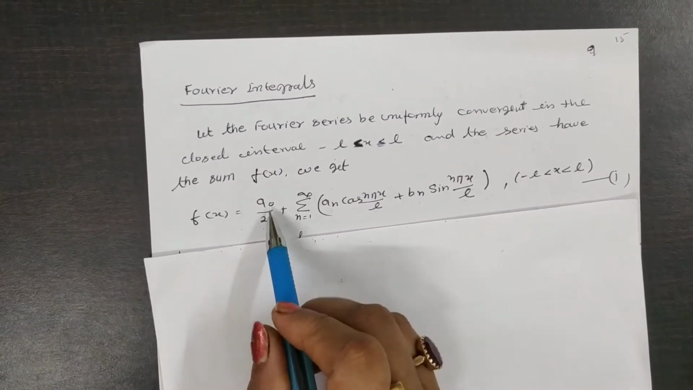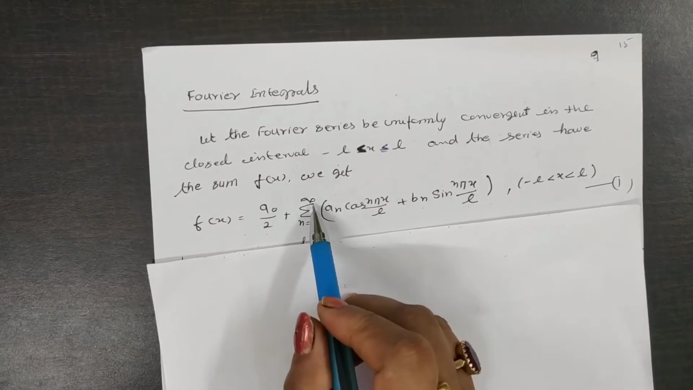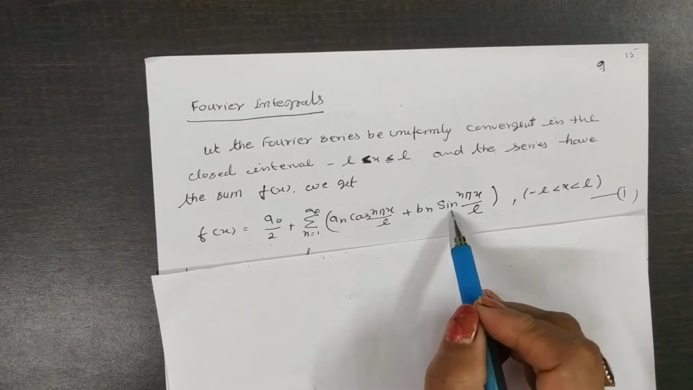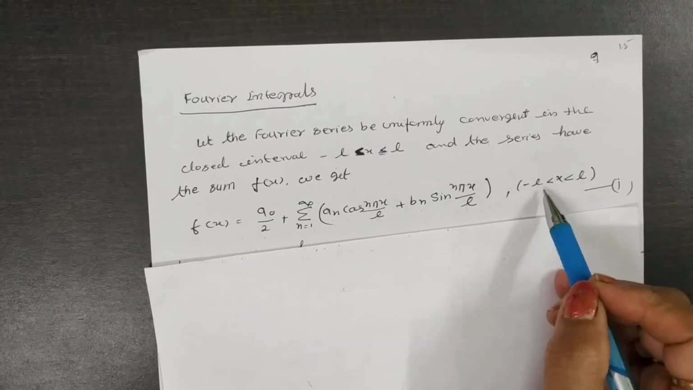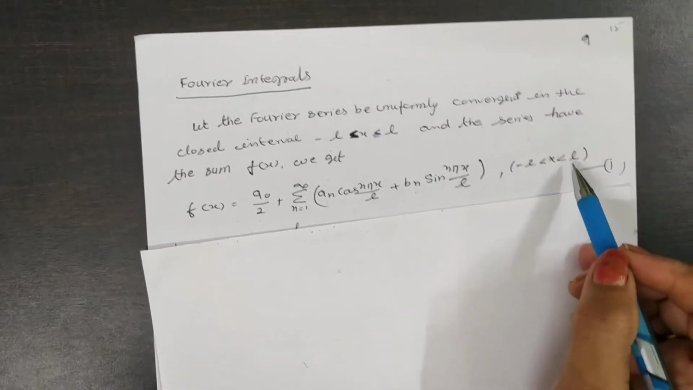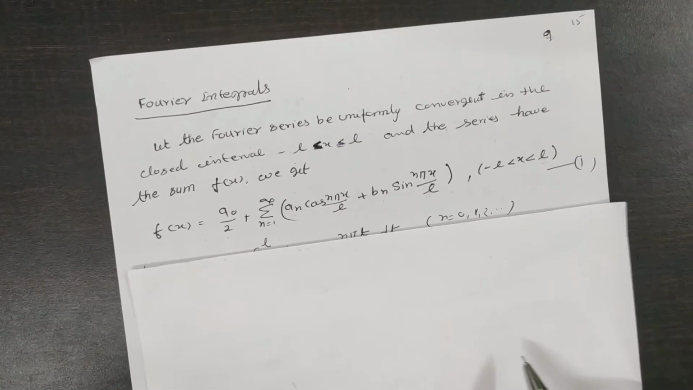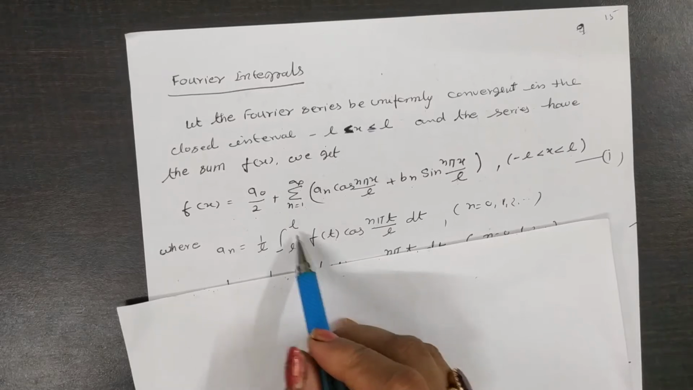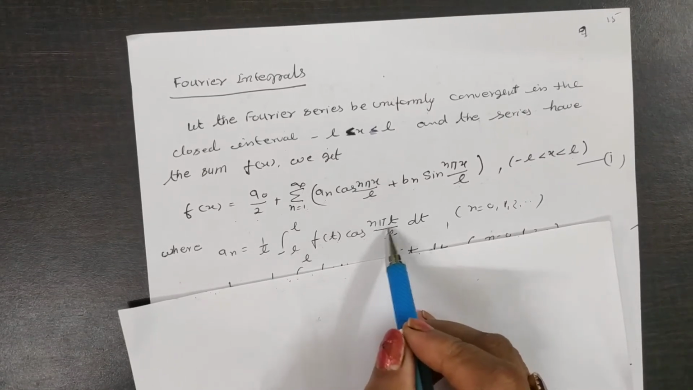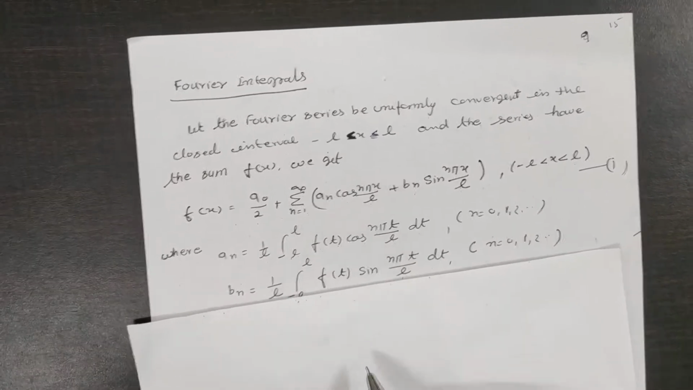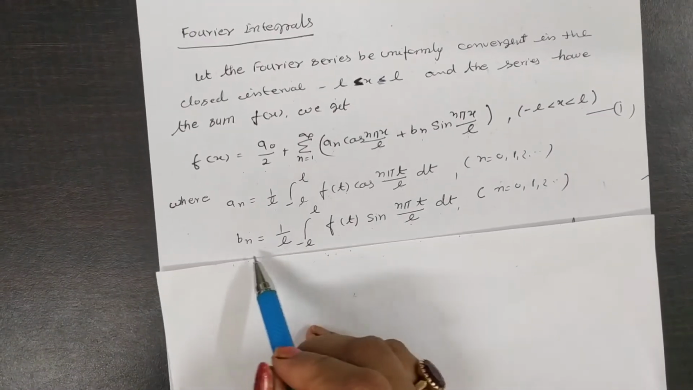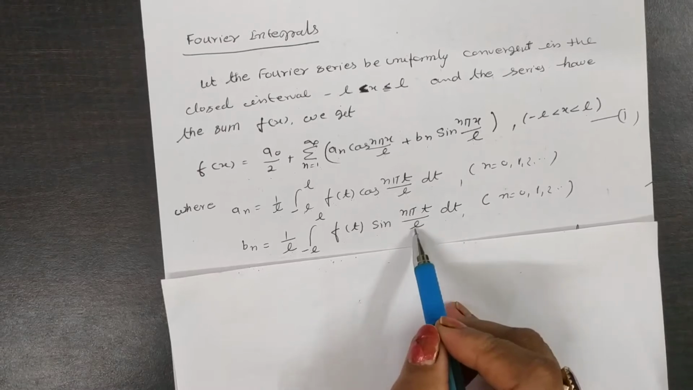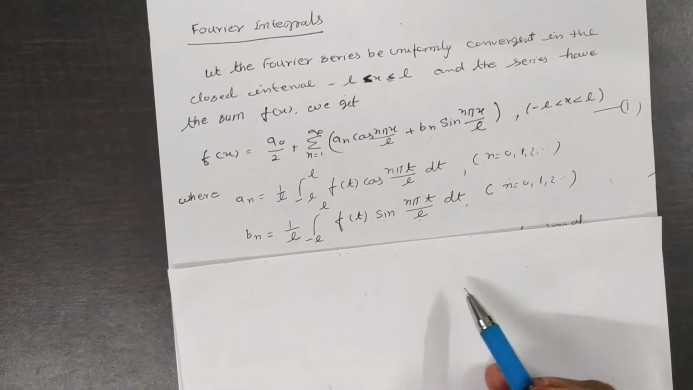f(x) is equal to a0 by 2 plus the sum, n varying from 1 to infinity, of an cos(n pi x by L) plus bn sin(n pi x by L), from minus L to L. Yes, this is the Fourier series. Where an is 1 by L, integral from minus L to L of f(t) cos(n pi t by L) dt. Similarly bn is also 1 by L, integral from minus L to L of f(t) sin(n pi t by L) dt. You know these terms.